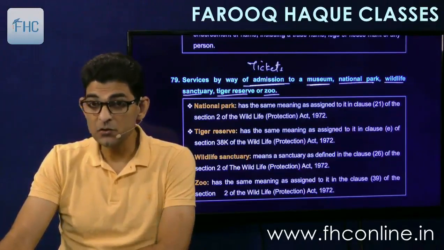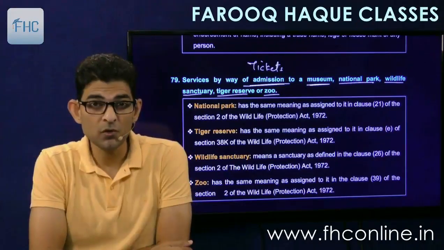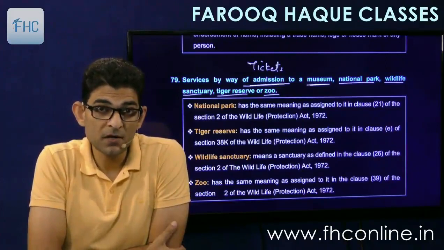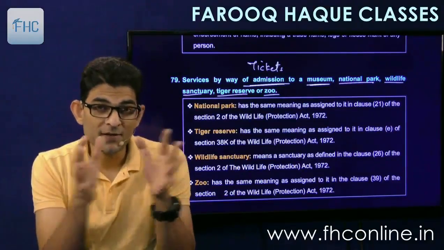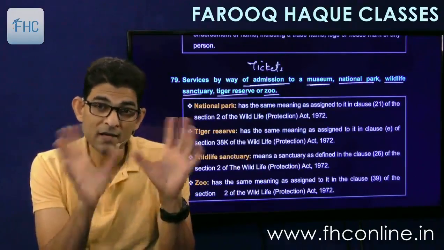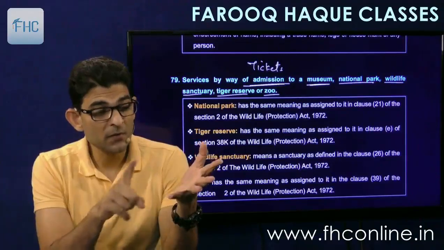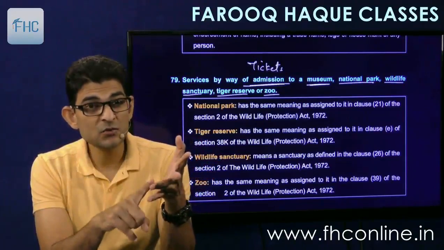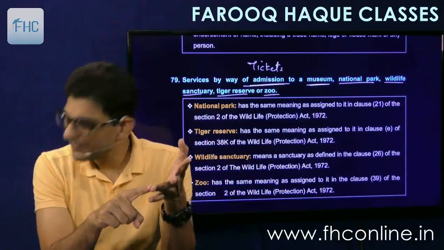Secondly, national park, like we have got a lot of national parks in and around Nagpur. Kanha National Park, Bandhavgarh National Park, then Pench National Park, Tadoba National Park, Karandla National Park. Nagpur is called the tiger center of India. So we have got a lot of tiger reserves and national parks and wildlife sanctuaries. So the famous ones are Kanha National Park, Bandhavgarh National Park. Then in north you have got Jim Corbett National Park. In east you have got, in Assam and West Bengal, I'm not remembering the name.